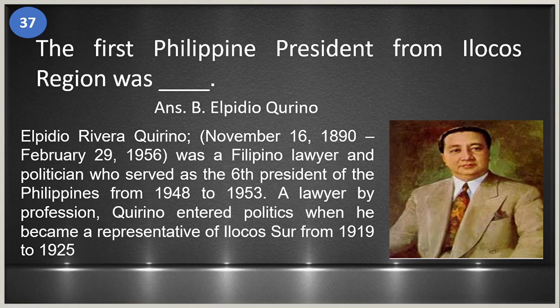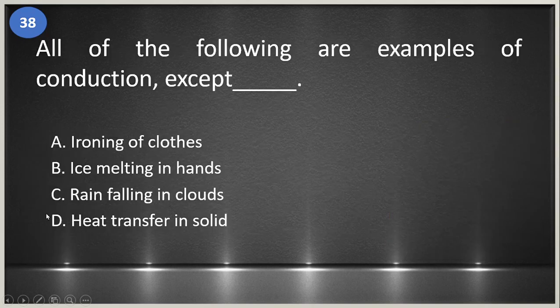Okay, so Elpidio Rivera Quirino was a Filipino lawyer and a politician who served as the sixth president of the Philippines from 1948 to 1953. A lawyer by profession, Quirino entered politics when he became a representative of Ilocos Sur from 1919 to 1925.